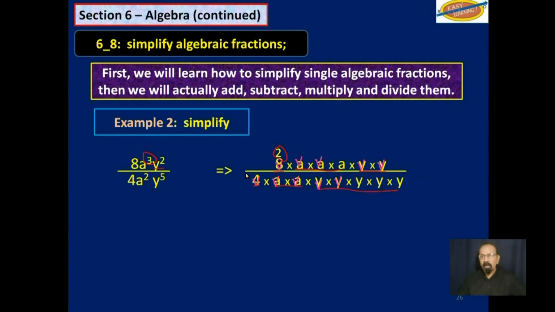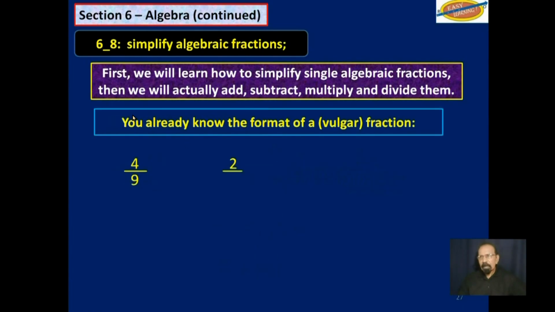So what do we have remaining? We have a 2 up there and an a, and we have y cubed down here. So we have 2a over y cubed. Now you can leave it like that, but sometimes it's more convenient to take that y cubed and put it on the same line next to that a. And so it becomes 2ay to the negative 3 power.